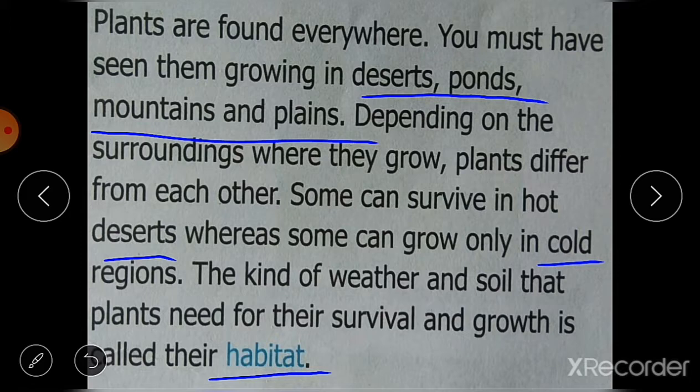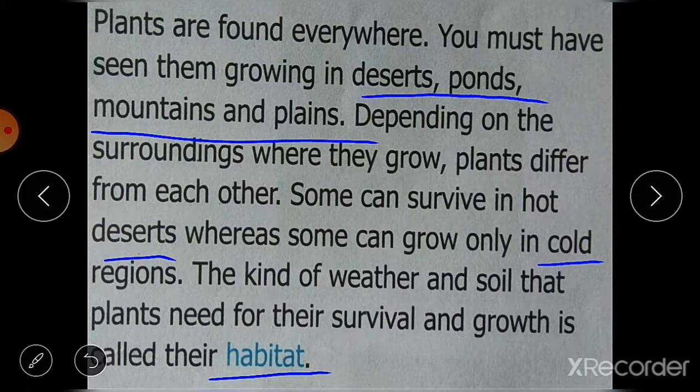And you know that scientists have discovered that there are over 2 lakh different types of plants all over the world, and all these plants do not have the same type of habitat. Some are living in water, some are living in desert, some are organisms, meaning plants and animals both. But in this chapter we are going to read about only plants.